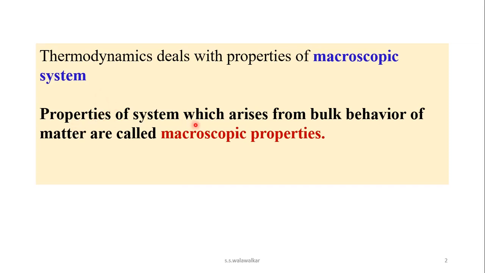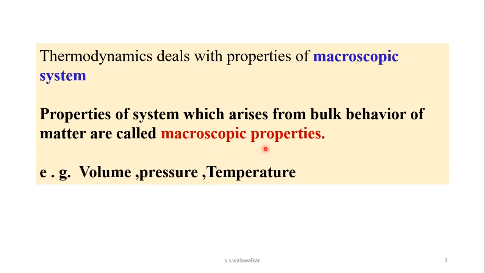So properties of system which arises from the bulk behavior of matter are called macroscopic properties, such as volume of matter, pressure of matter, or temperature of the system. All these are macroscopic properties of the system.